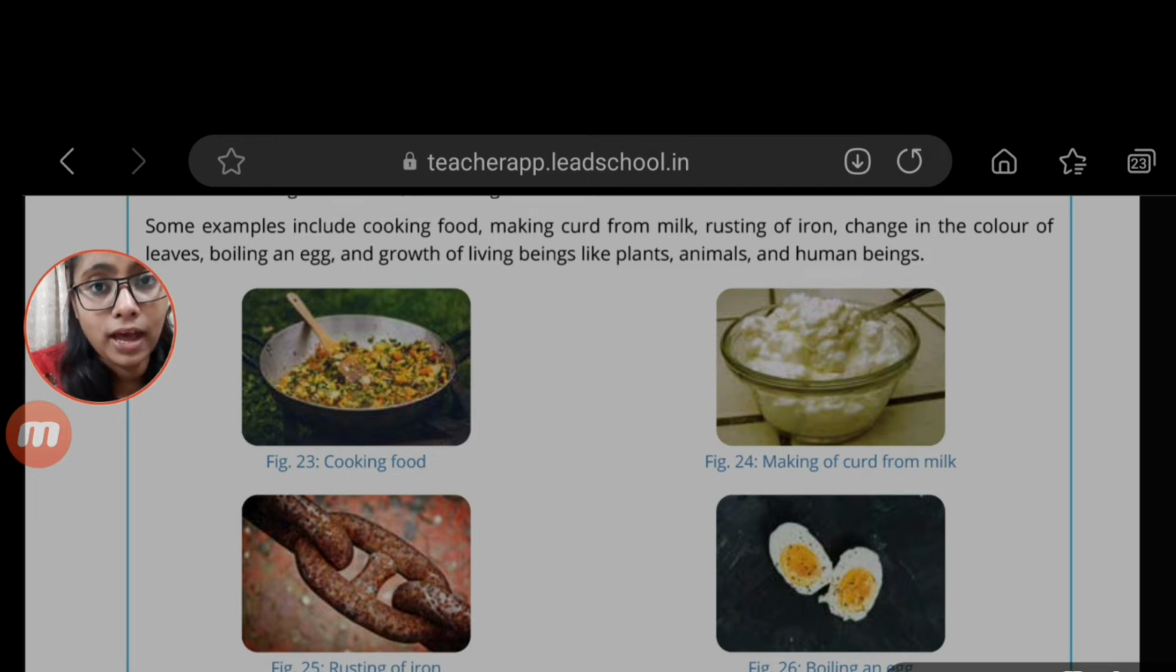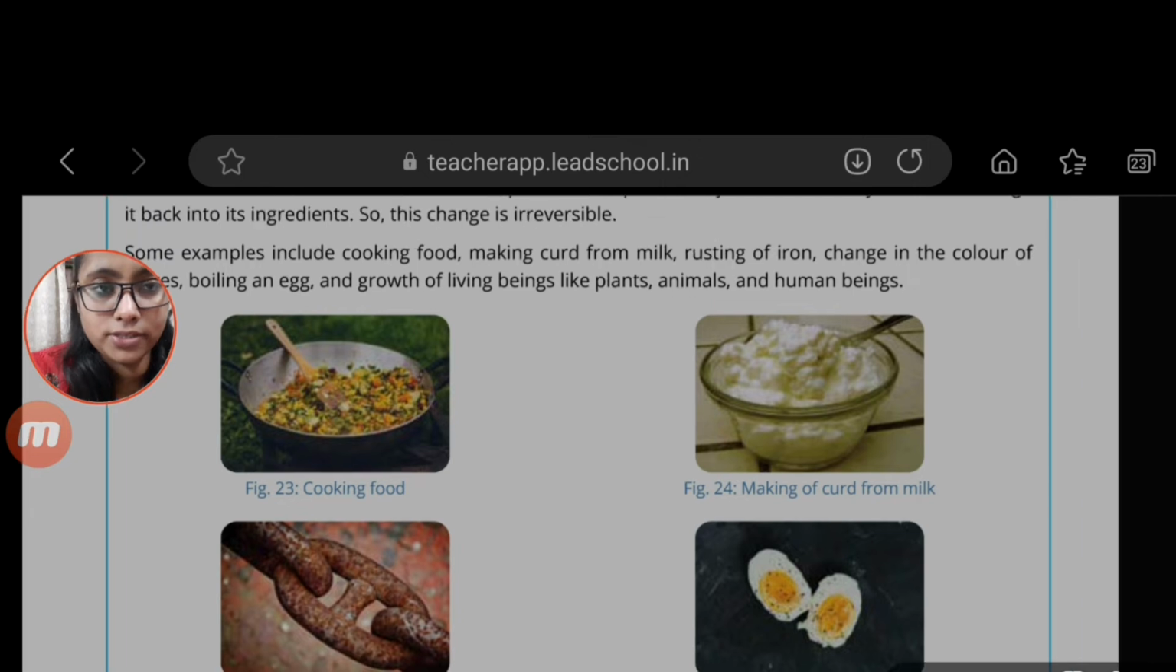But from the curd, from the paneer, or from the butter also, we cannot return back to the milk. So these types of changes are known as irreversible processes.